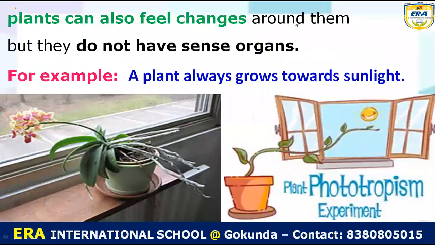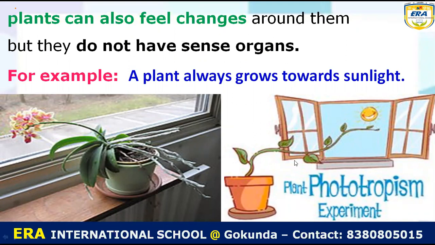So you know that like animals, plants can also feel the changes around them. Okay, so animals as well as plants also feel the changes around them, but they do not have sense organs. So plants do not have sense organs like human beings. For example, this is a plant kept near the window, and from the window outside the sunlight is coming. So the plant stem grows toward the sunlight. Understand? So this is the movement of the plant, which feels the sunlight and grows toward the sunlight.